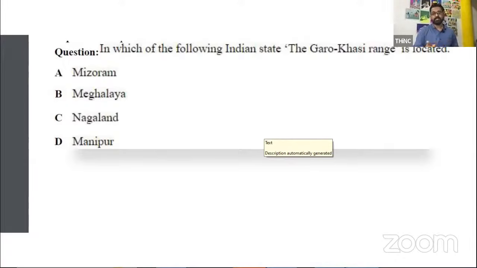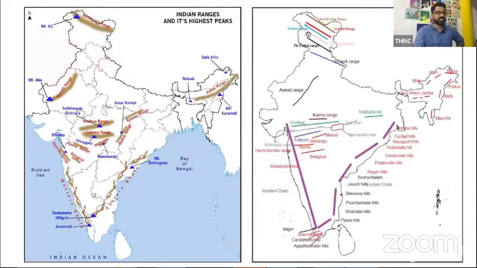Then there's another thing famous that's called living root bridges. Okay, so find that out. What exactly is a living root bridge? How can a bridge be made out of root? How can a bridge live? Things like that. It would be helpful. Now, when we are talking about the ranges, it's important that you have an idea about all these things.